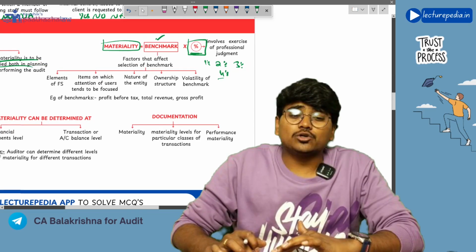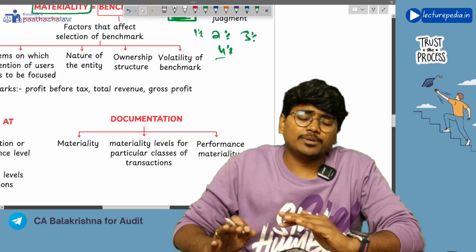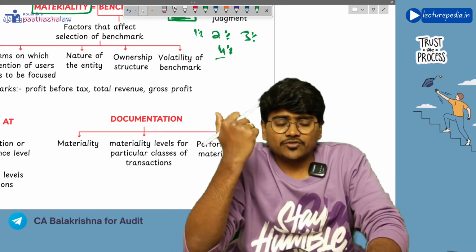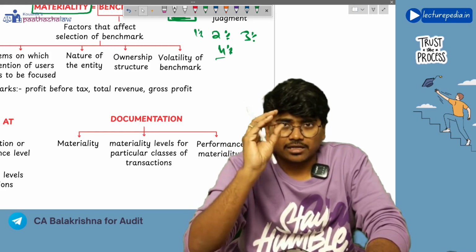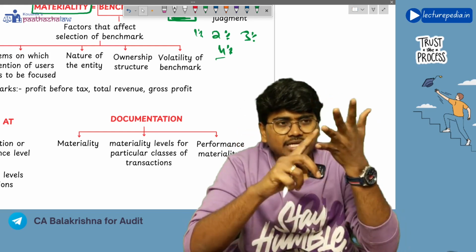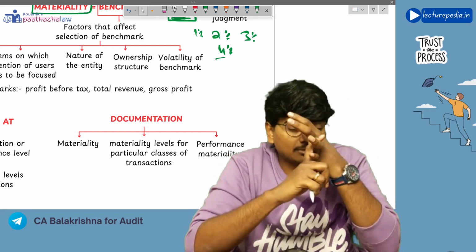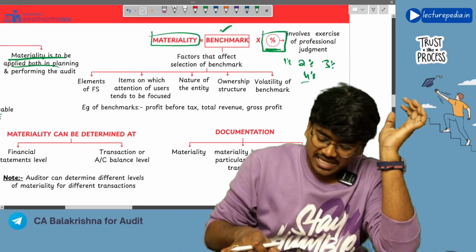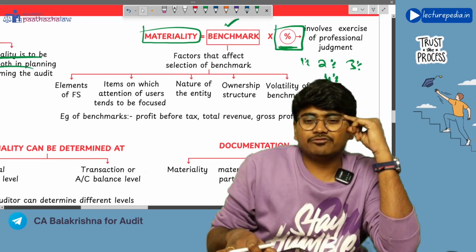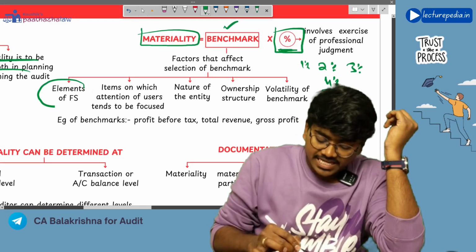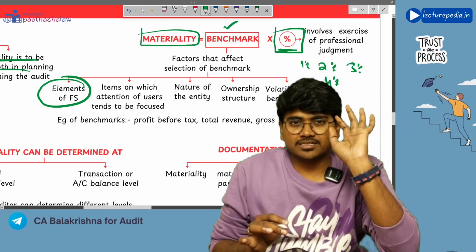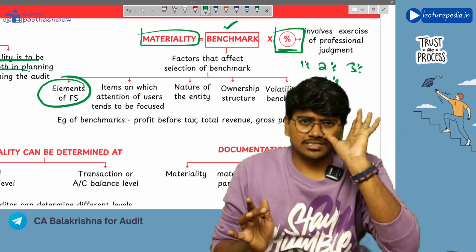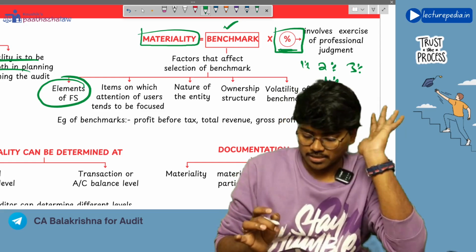Next, I have told you now that for materiality the formula is benchmark multiplied by a percentage, and the amount of the percentage will depend on the professional judgment of the auditor, and what benchmark has to be taken. For determining the benchmark, whether sales should be taken, net profit should be taken, or gross profit should be taken as a benchmark, certain factors have to be considered. What are the factors that will affect the benchmark? First one, elements of financial statements. What are the elements of financial statements? Sales, profit, purchases, all these are elements of financial statements. You should see all the elements of financial statements before deciding a benchmark.